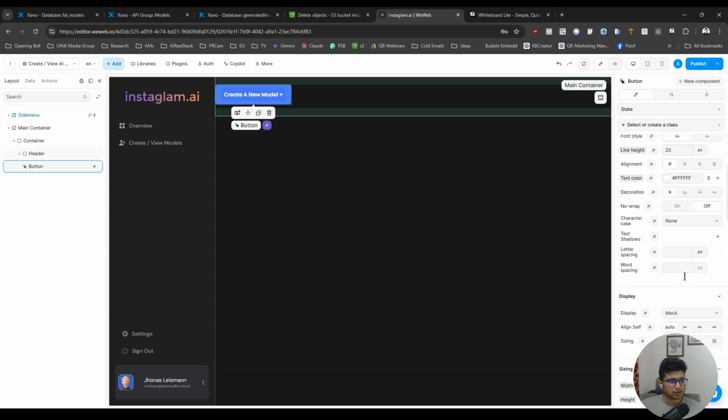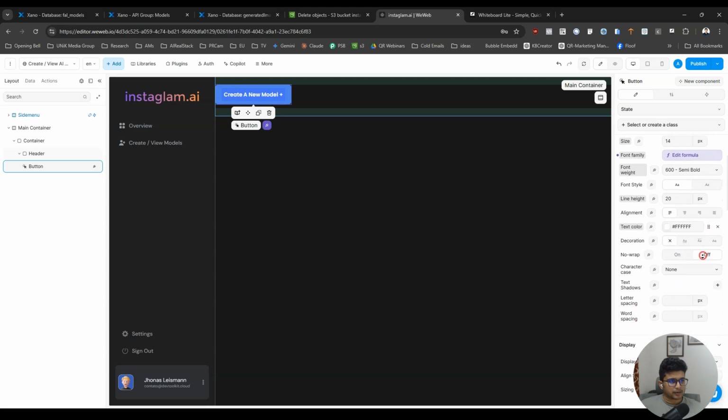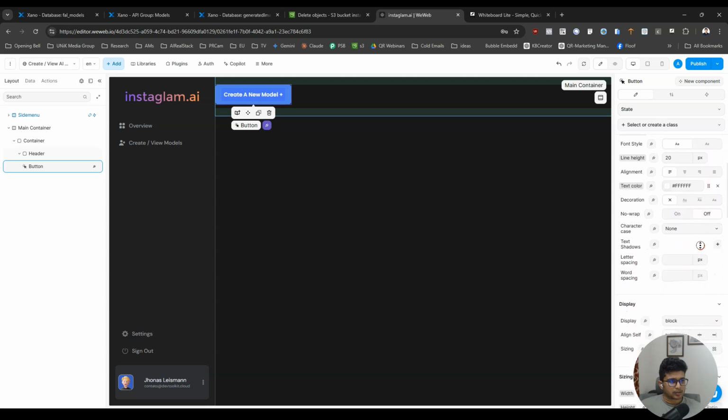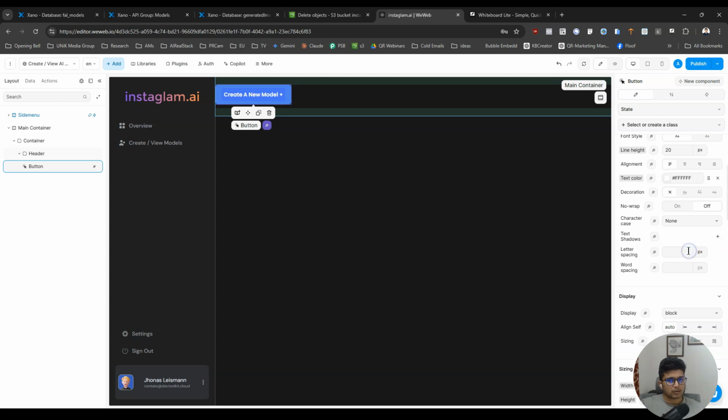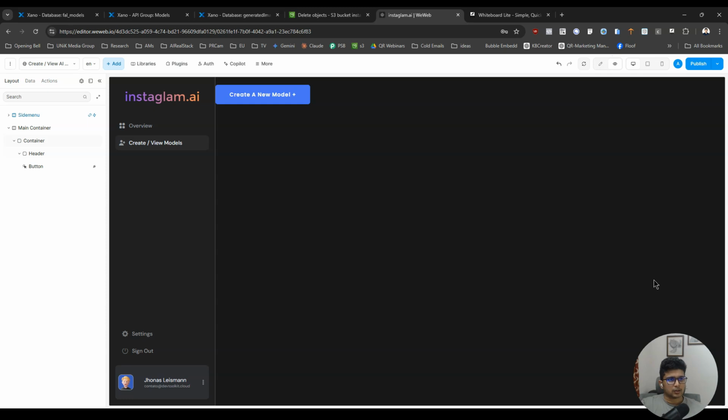And I think we also need to increase a little bit of letter spacing, like 10. No, 2, 1. Yeah, just 1. Let's increase the width to 50. So create new AI model is loaded.